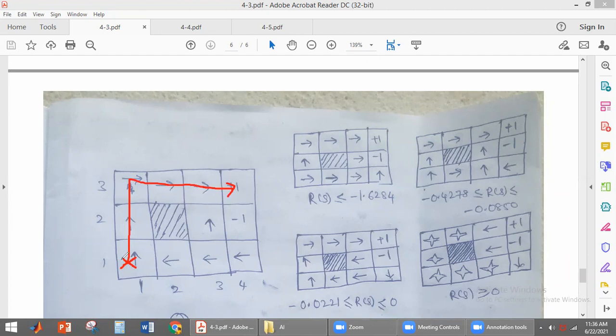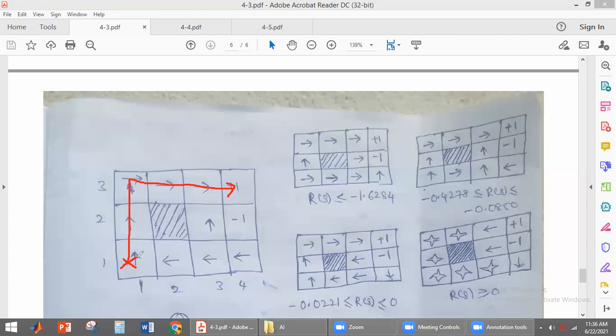That gives you the utility. The policy which gives the maximum expected utility gives you the maximum performance of the agent. The agent will have maximum performance only when it takes the optimal policy. What is optimal policy? The policy which is having maximum expected utility.